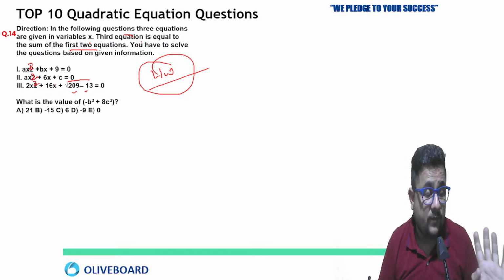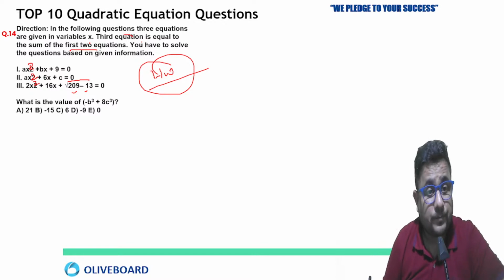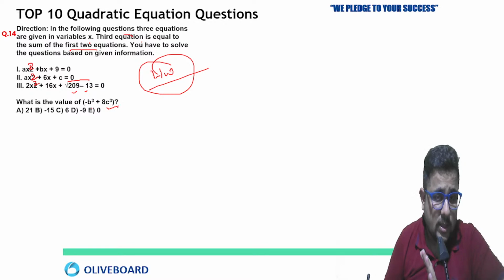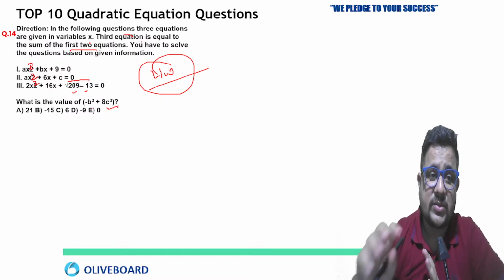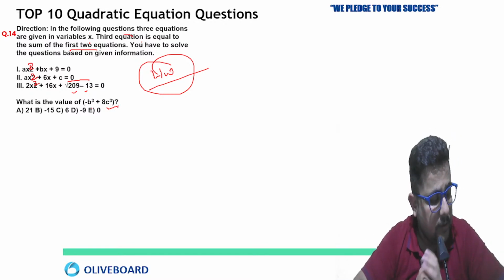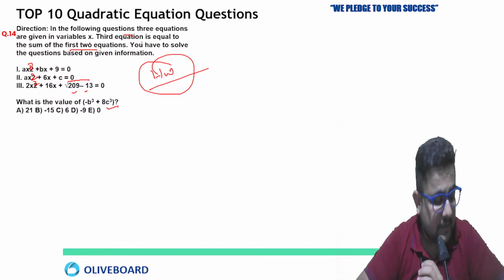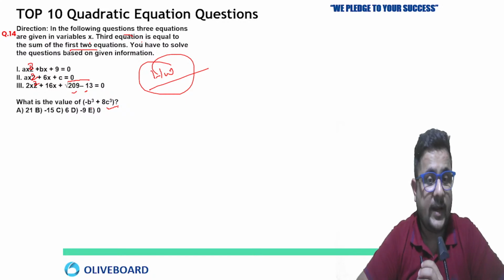No need to get confused. So bx plus 9 equals 0. Same kind of data is given here. You have to solve what is the value of minus b cube plus 8c cube. They are asking in the first question. So take the screenshot, because this one I am giving you as the homework. Already we have done the same kind of question. Yes, PK. Very good.